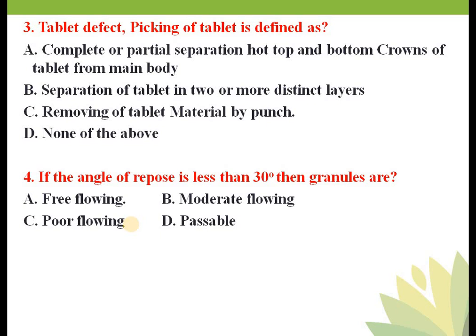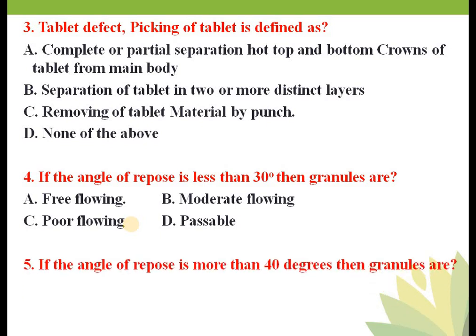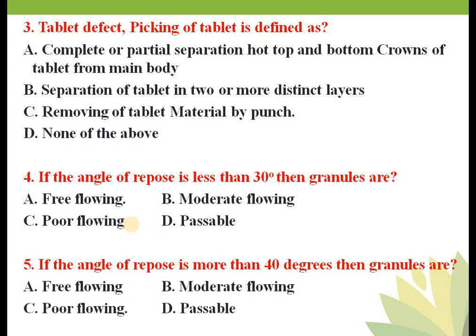If the powder has an angle of repose less than 30, that means it is a good flow or free flow. Now the next question: if the angle of repose of powder is more than 40, then the granules are free flowing, moderate flowing, poor flowing or passable. Obviously in this case it is poor flowing.